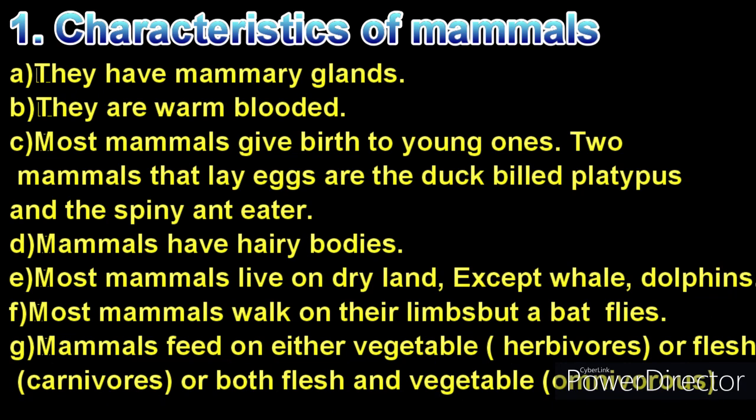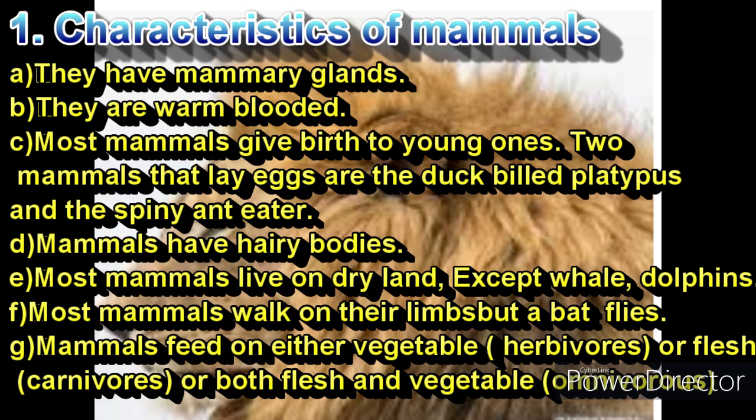Most mammals give birth to young ones. 2 mammals that lay eggs are the duck-billed platypus and the spiny anteater. Mammals have hairy bodies. Some have fur covering their bodies. Most mammals live on dry land. Mammals that live in water are whales and dolphins. Most mammals walk on their limbs, legs. A mammal that flies is a bat. Mammals feed on either vegetable or flesh, a few feed on both.